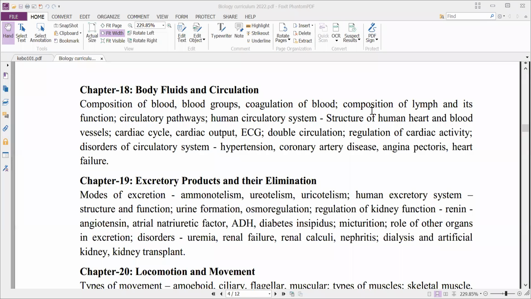Simply we can say it is the clotting of blood. What are the different factors that are responsible for clotting of blood? And next, lymph and its function. And next, circulatory pathways. We'll discuss the different circulatory pathways, that is single circuit, double circuit.